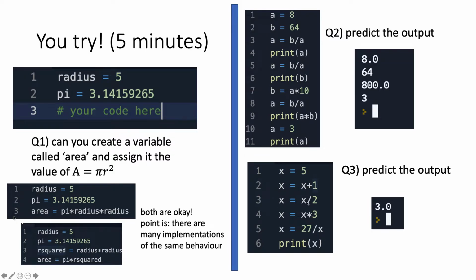X equals x over 2, so now x is 3. x equals x times 3, so now x equals 9. And lastly, x equals 27 over x, so now x equals 3. Print x, and we just get 3.